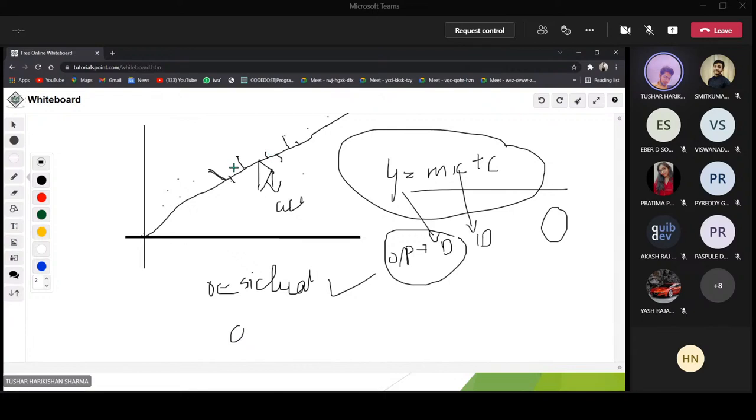The residuals mean these distances. These distances should be minimal. The error should be very minimal. The best fit line should pass through minimum distances from these particular points. So these are residuals and this is the best fit line. I'll just write BFL and residual.